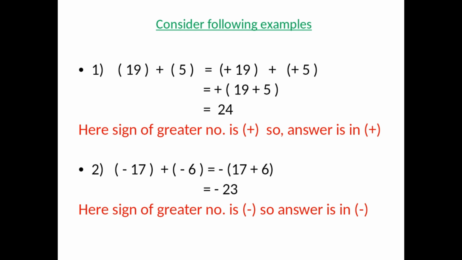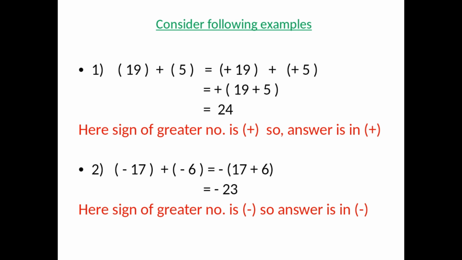Okay, here both the numbers are negative. That means their signs are same. So we will add them. That means 17 plus 6, it will become 23. But you know 17 is numerically greater than 6. That's why its sign will come outside. So final answer will be minus 23. Here sign of greater number is minus. So answer is in minus.